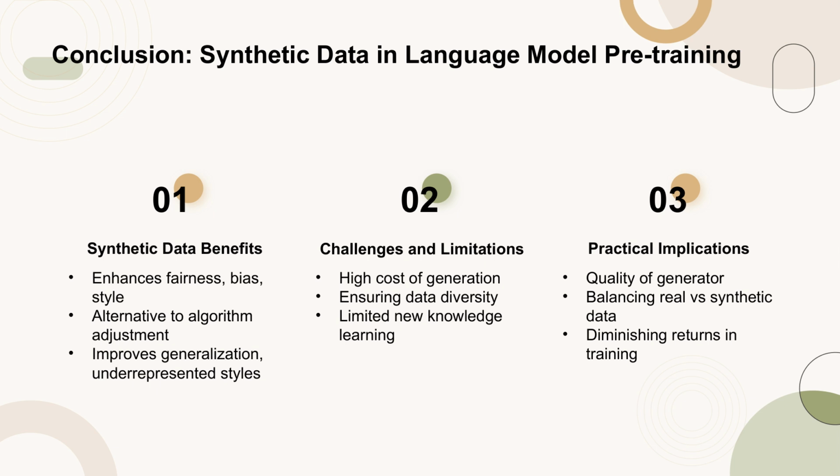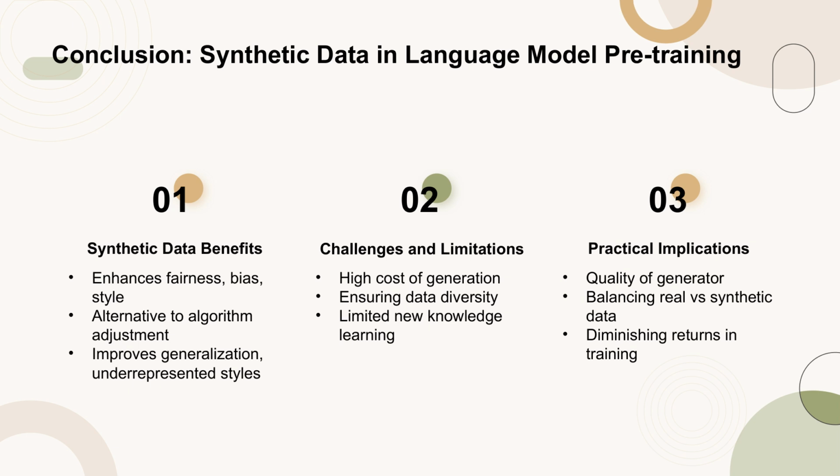They discuss two significant benefits of synthetic data: its value in scenarios with limited high-quality data and its potential to enhance generalization across different text domains and styles underrepresented in the training dataset. However, the paper also acknowledges the challenges and limitations of synthetic data, such as the high cost of generation, the difficulty in ensuring diversity, and the limitation in learning new knowledge.